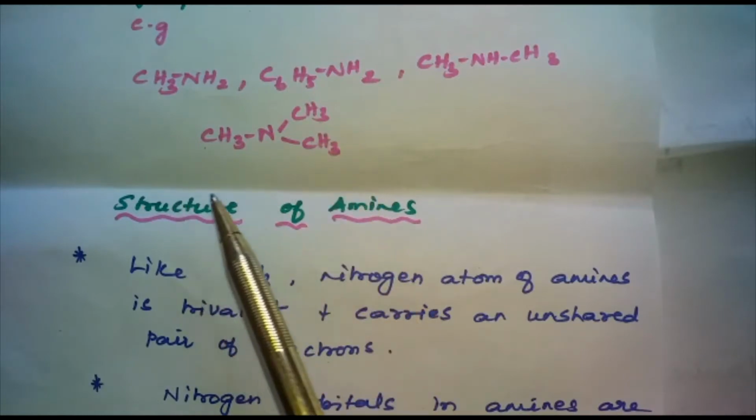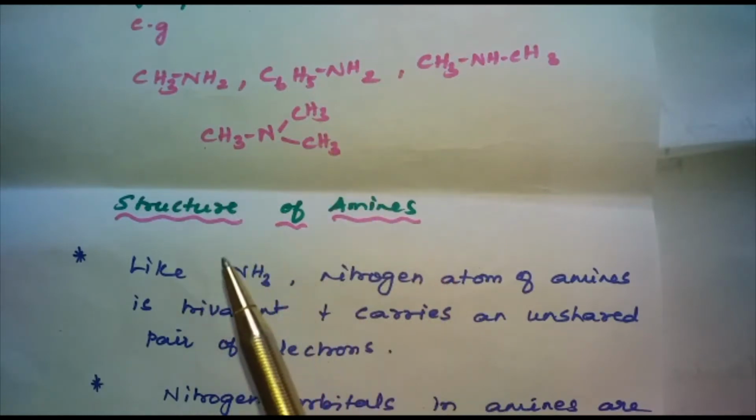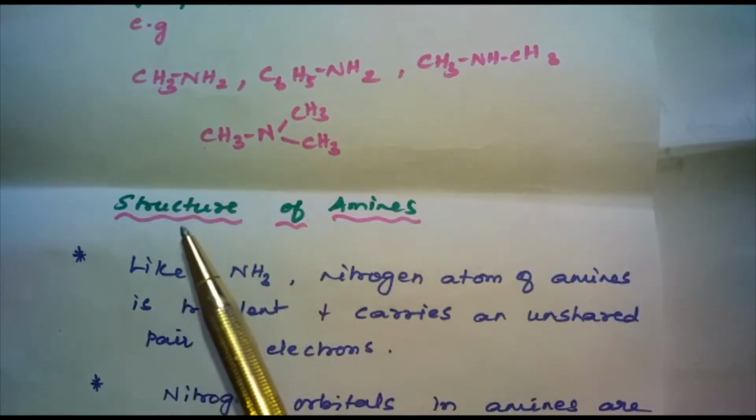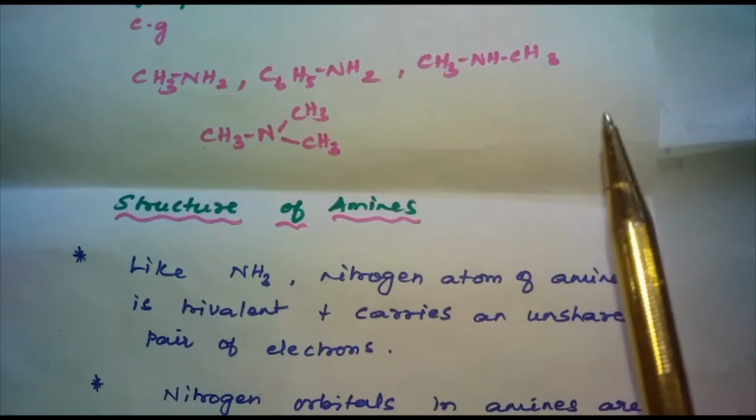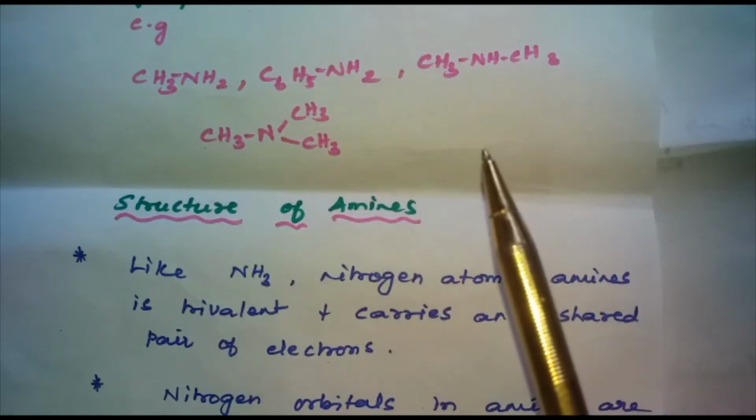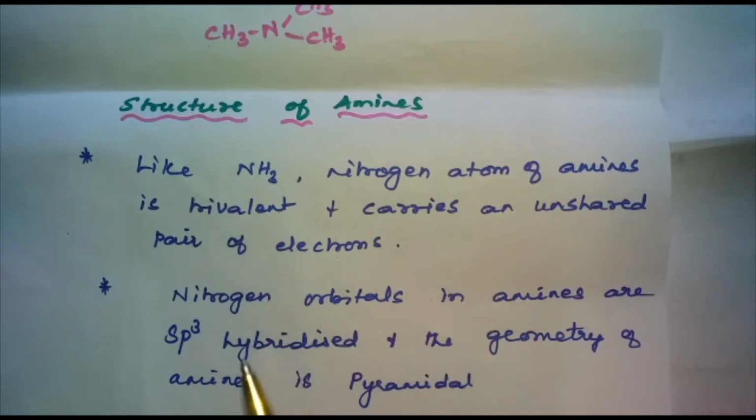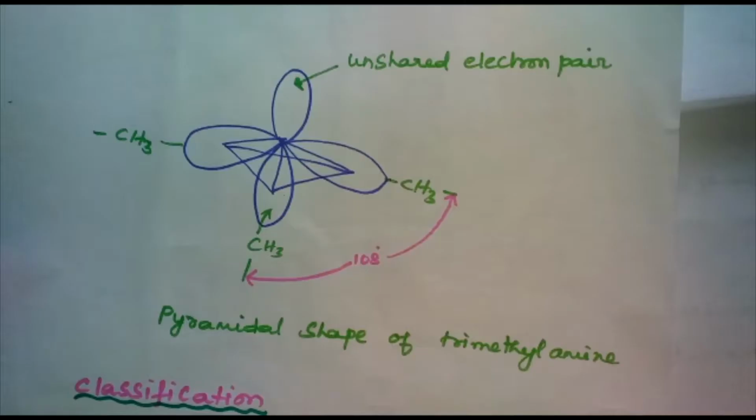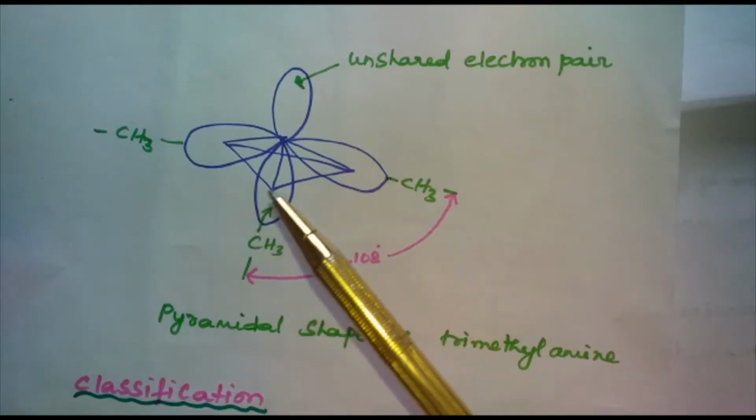Next one is about the structure of amines. Like ammonia, the nitrogen atoms of amines are found to be trivalent in nature and they carry an unshared pair of electrons. The geometry of amine is found to be pyramidal and the nitrogen orbitals in amines are found to be sp3 hybridized in nature. Here you can see the structure.